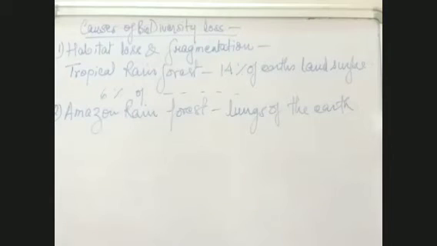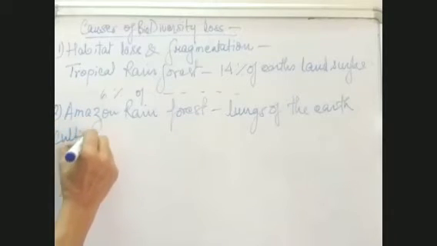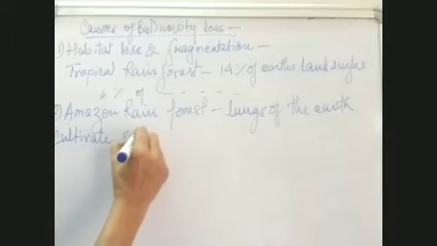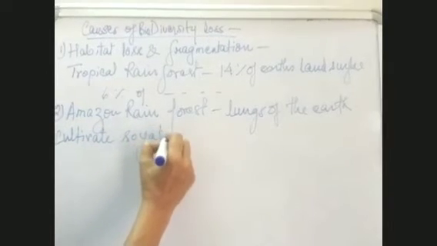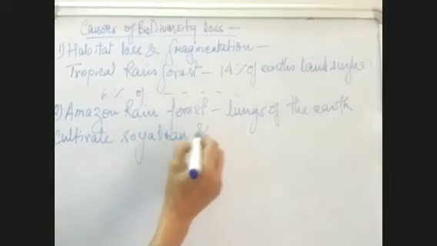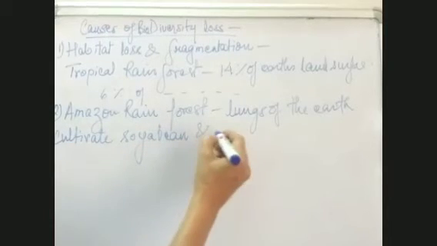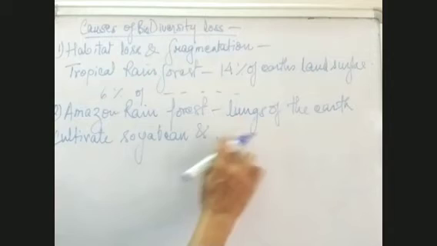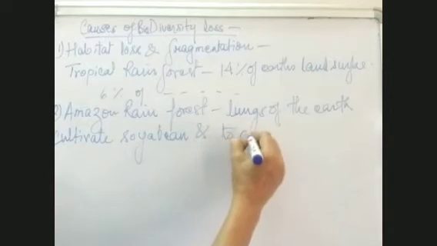Now, this has shrunk. This particular forest, the Amazon rainforest, was cut, and this cutting was just to cultivate soya bean and grass, and to convert it into grassland.